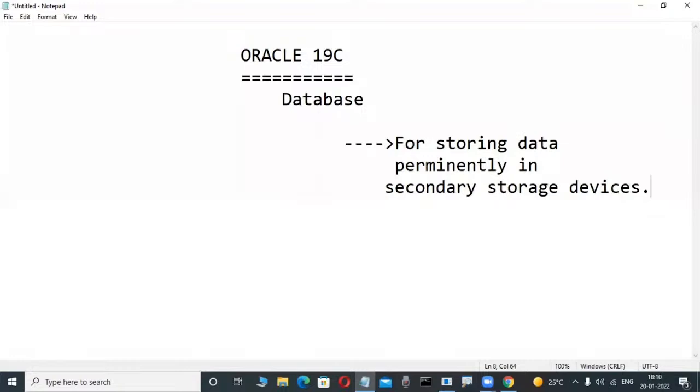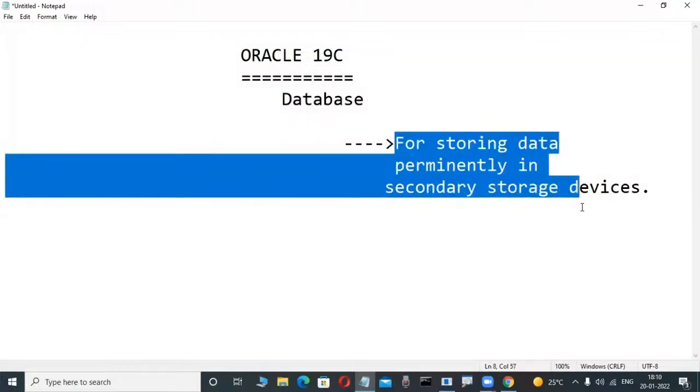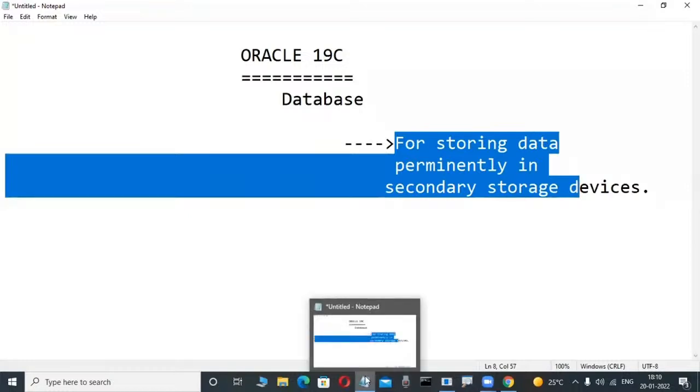You are using it. That's why Oracle is a product from Oracle Corporation, with some version number, and it is a database product, one of the popular relational databases. The purpose is storing data permanently in secondary storage devices. Now slowly observe here. Actually, so many database applications are there worldwide. 90% of software applications depend on a database. Without a database, it is impossible to store the data.